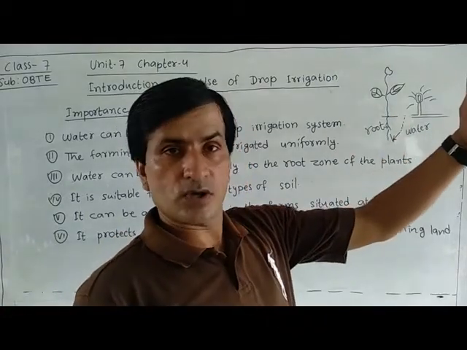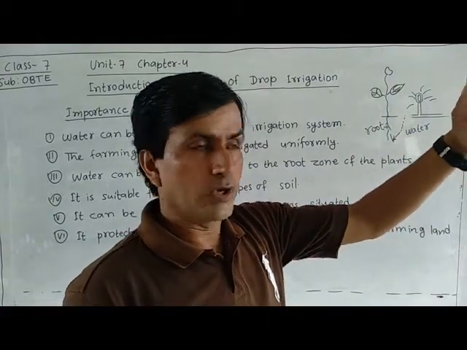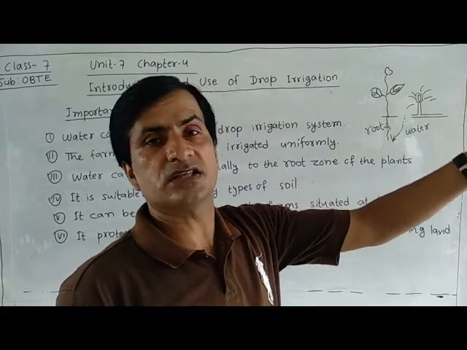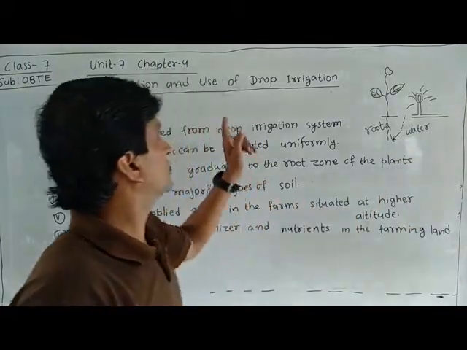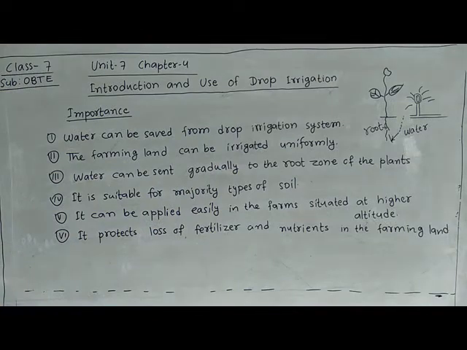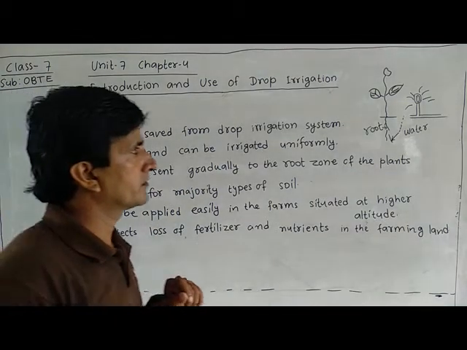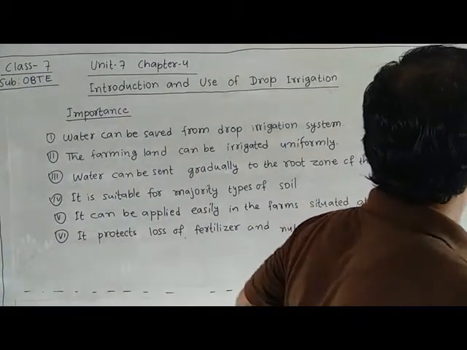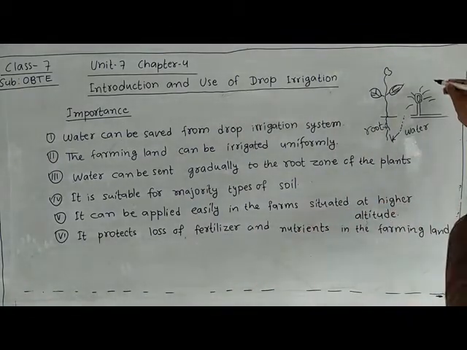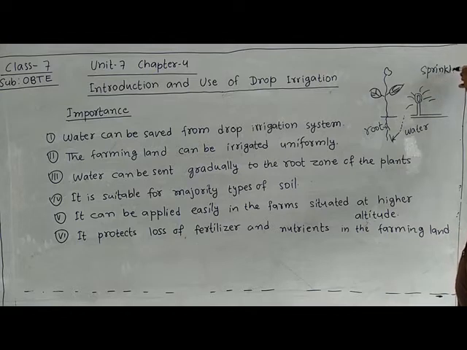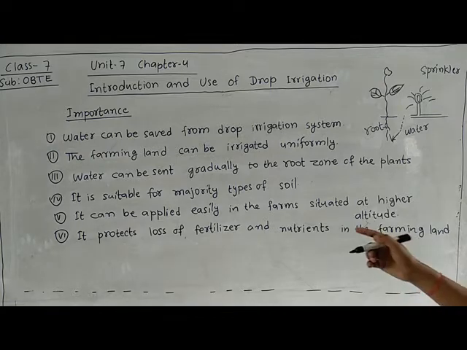So if we are doing farming in highland, we can do it easily. We can irrigate this land also by using drop irrigation system. Here you can write a sprinkler.